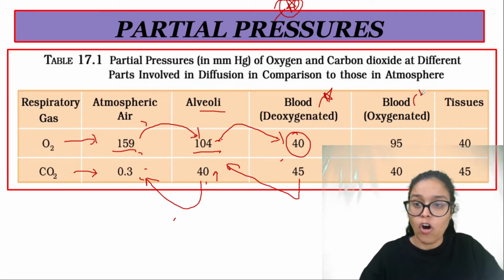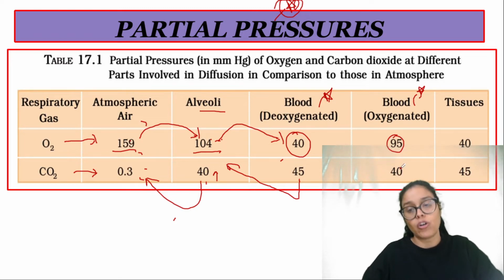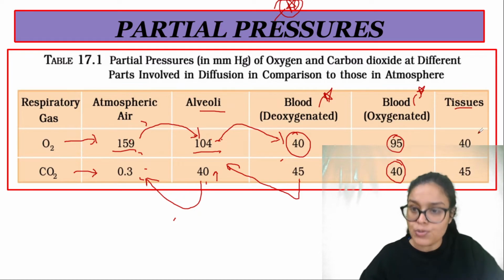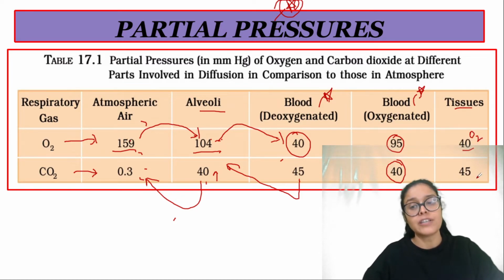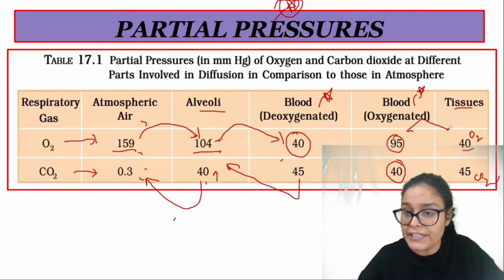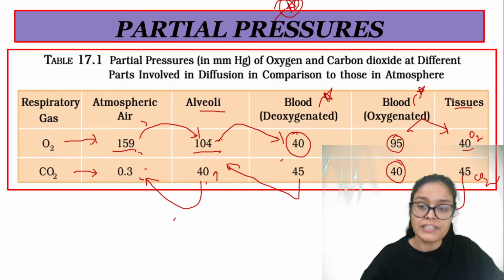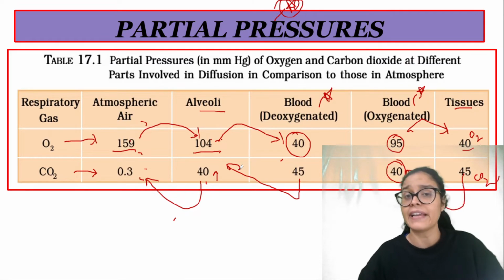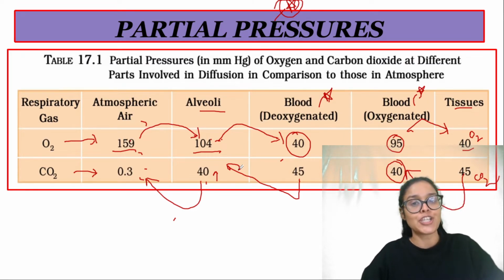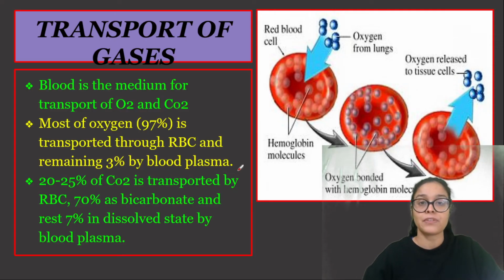When we talk about oxygenated blood, we know it has 95 mmHg oxygen and 40 mmHg CO2, and tissues have 40 mmHg oxygen and 45 mmHg CO2. So therefore oxygen would move from the oxygenated blood to the tissues, and from the tissue CO2 comes to the blood and the blood becomes deoxygenated again. So this is how exchange of gases happens because of the difference in partial pressure, right?